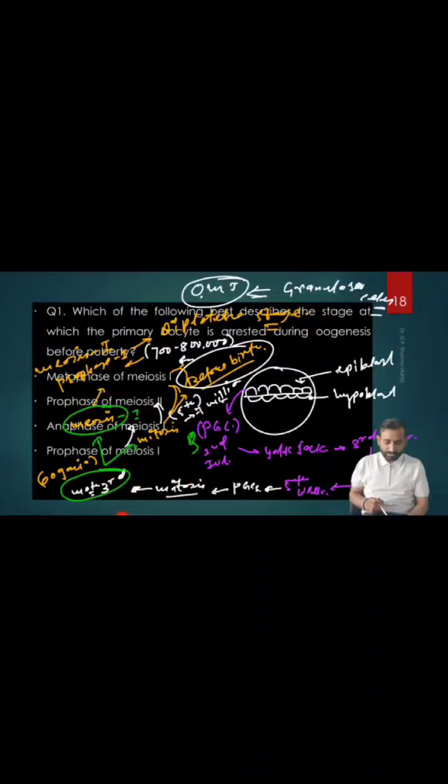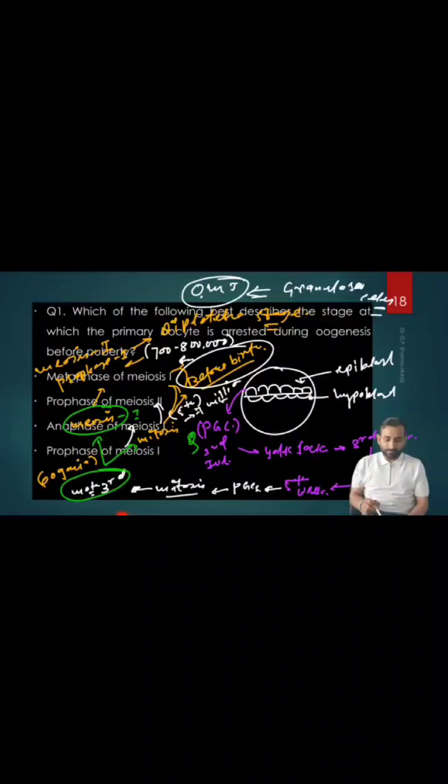Once they undergo mitosis, we call them oogonia. Primordial germ cells, when they undergo mitosis, we call them oogonia. Some of these oogonia, by the third month, begin to undergo meiosis 1. But the rest of the others continue mitosis. They continue mitosis till before birth.